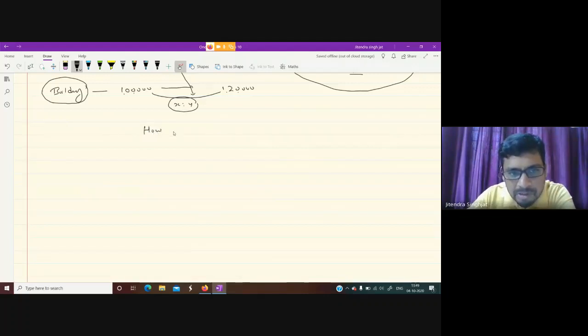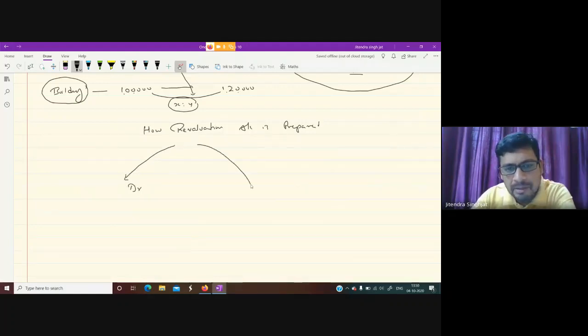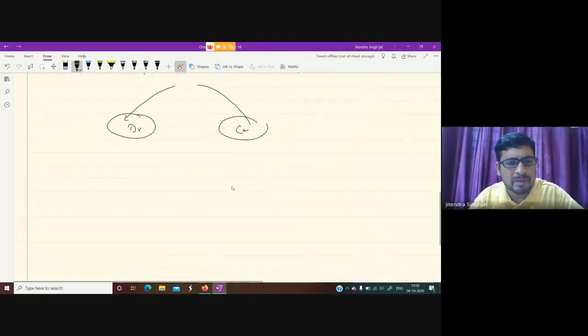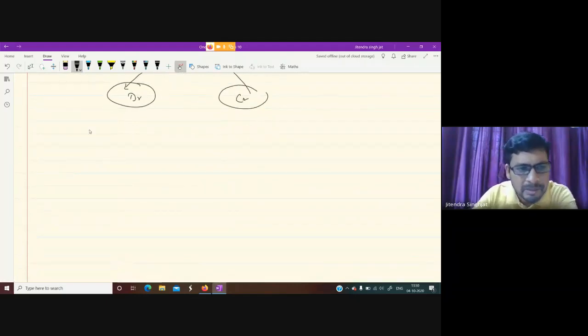So children, you can see how revaluation account is prepared. It's very simple. In revaluation account, there are two sides, debit side and credit side. This very simple principle will help you to understand and remember what to write on which side.